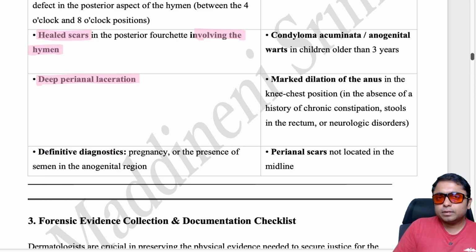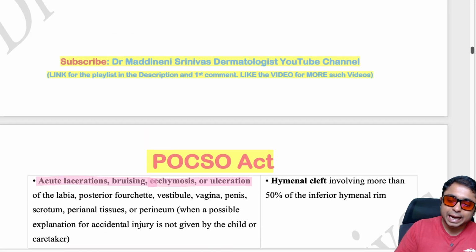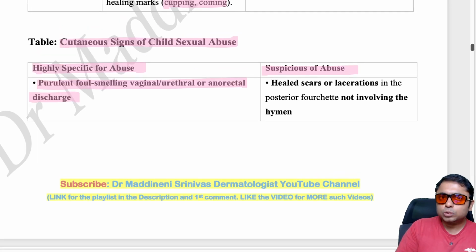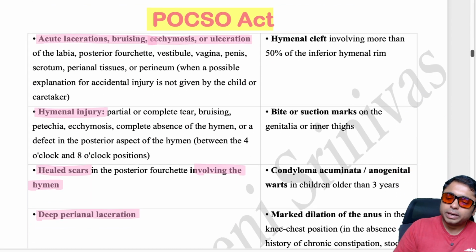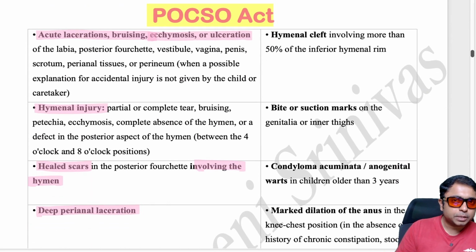And obviously, if it is a post-pubertal girl child, pregnancy is a definitive diagnosis of sexual abuse, or even the presence of semen in the anogenital region. So these are all highly specific for abuse, and these are some of the suspicious findings in the case of abuse. What are those? Healed scars or lacerations in the posterior fourchette not involving the hymen. Involvement of the hymen points towards high suspicion for abuse. Non-involvement is not going to be highly suspicious, but the possibility of abuse is there, right?